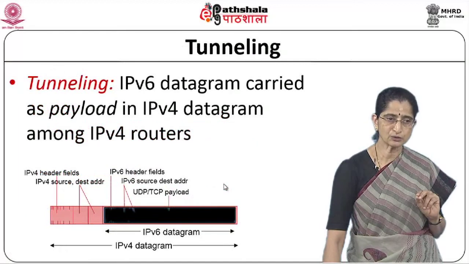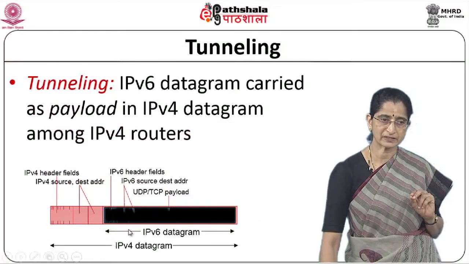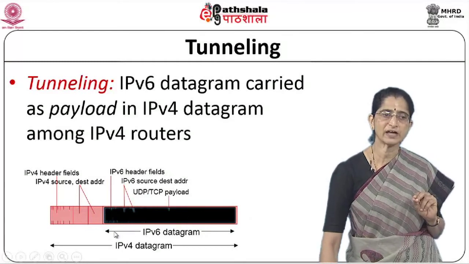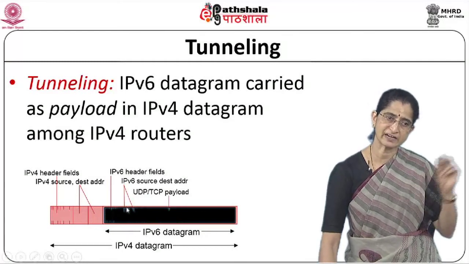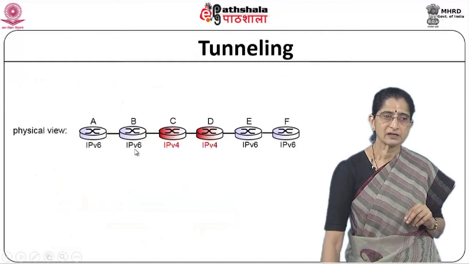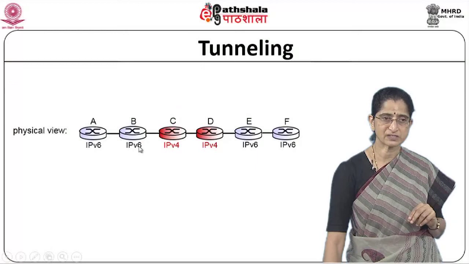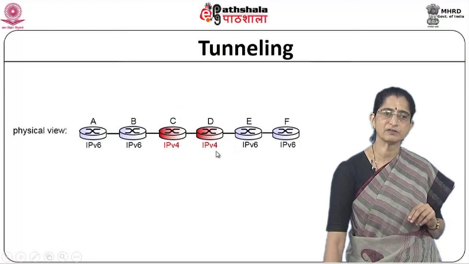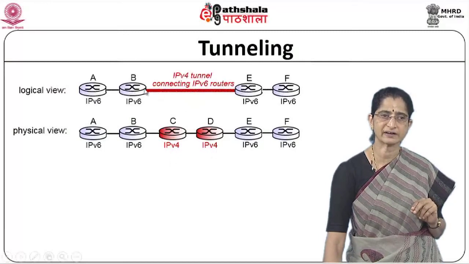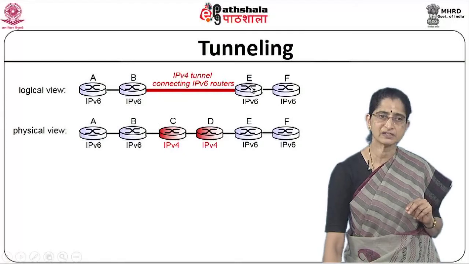So for a tunnel to operate, the IPv6 datagram is taken and put as the payload of an IPv4 datagram. So you will have a datagram within a datagram, which is basically tunneling. Okay. So if I have two IPv6 networks here, B and E are IPv6 routers connected by means of an IPv4 router in between. So a tunnel is constructed between B and E.